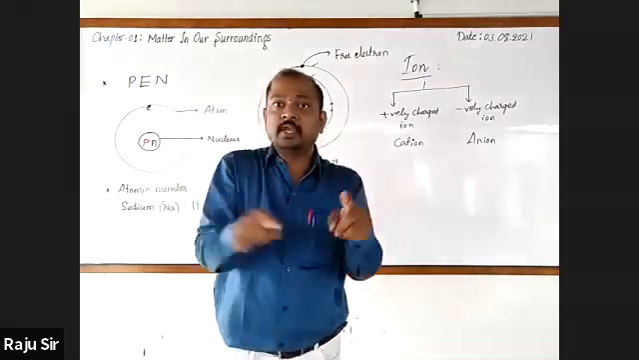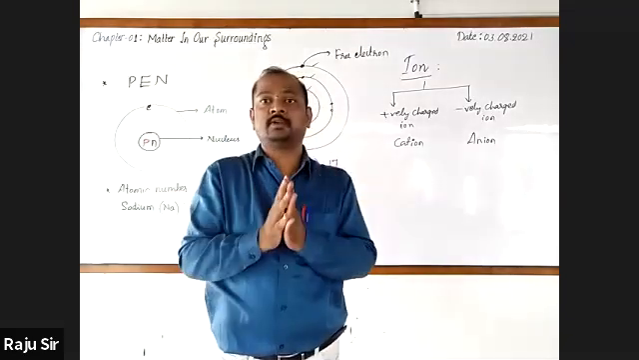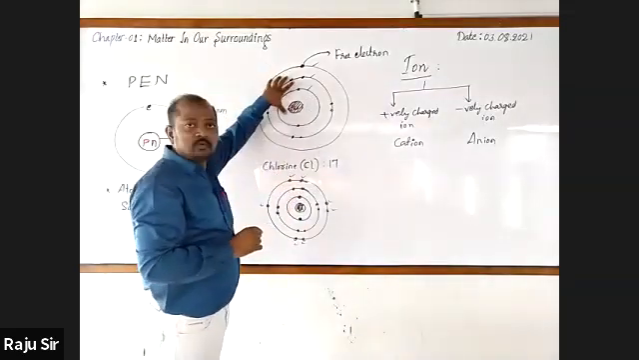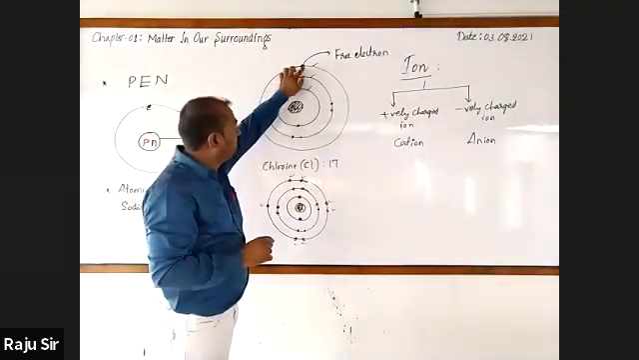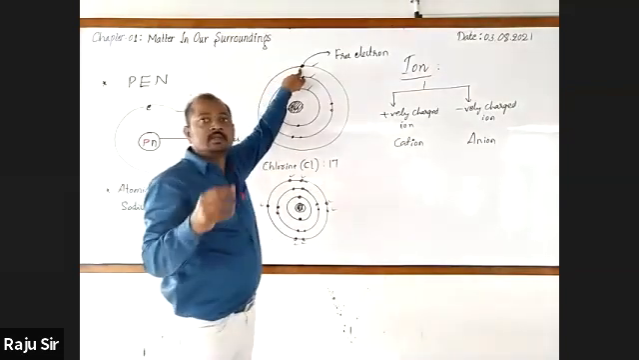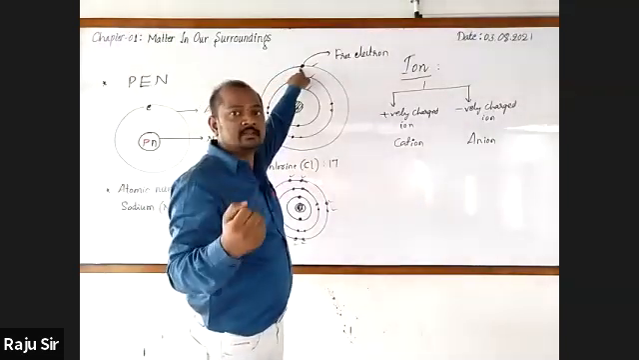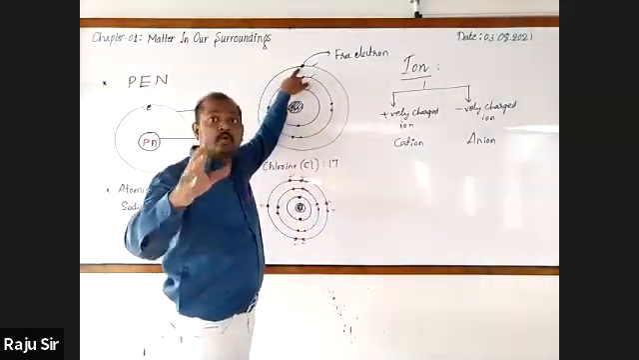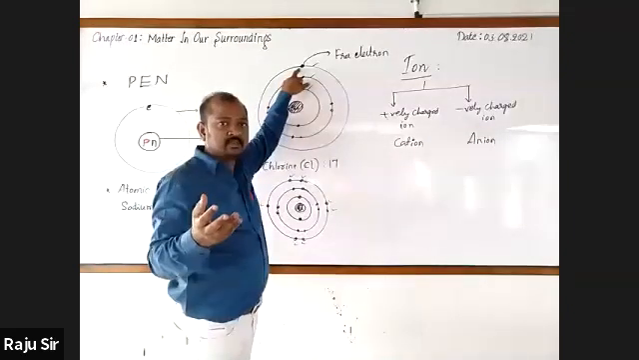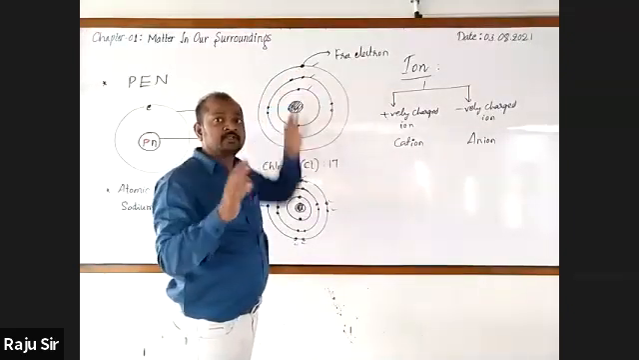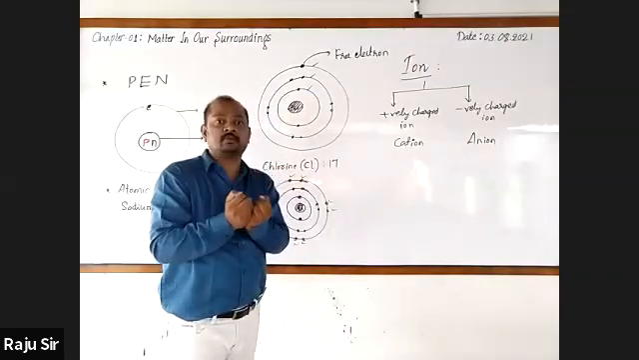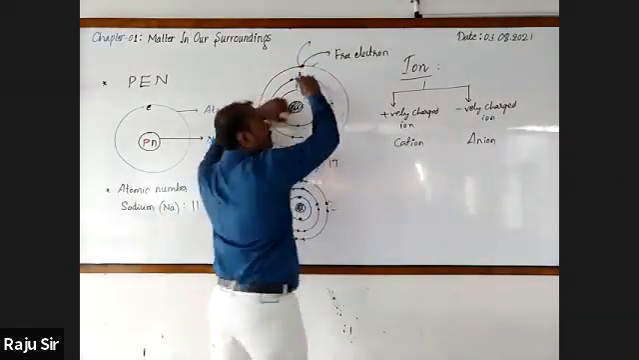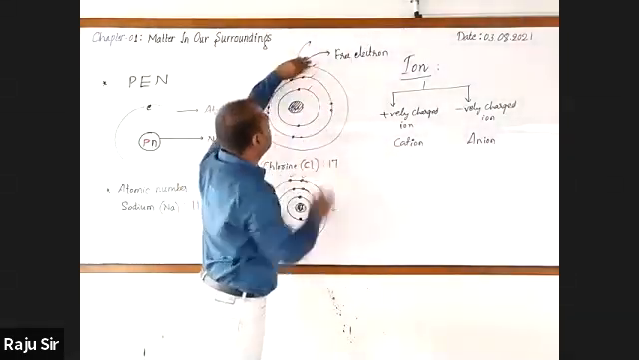there must be 8 electrons in the outermost orbit. How many electrons should be there? 8 electrons. Here, come to the sodium atom. In the outermost orbit, how many electrons are there? One. It needs 7 more electrons, more than half of 8, and it doesn't have the capacity to receive them. Hence, what happens? This sodium atom will lose the electron.